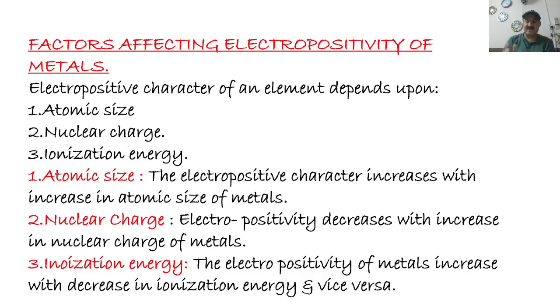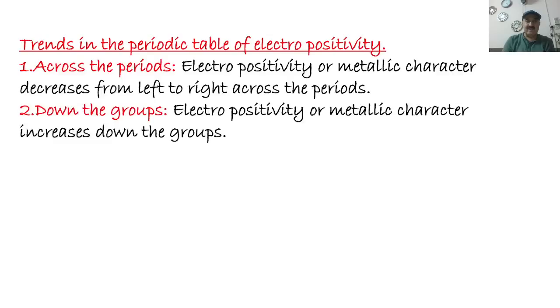So if an element has low ionization energy, it will release electrons easily and its metallic character will be increased, right? The next topic is trends in the periodic table of electropositivity or metallic character. Number one, across the periods: what happens if we move across the periods? Electropositivity or metallic character decreases from left to right across the periods. And what happens down the group? Down the group, electropositivity or metallic character increases.